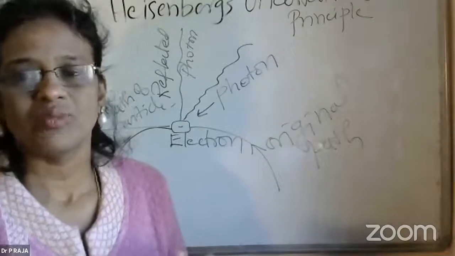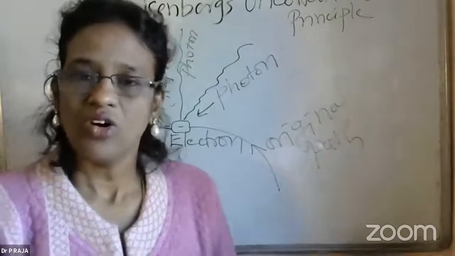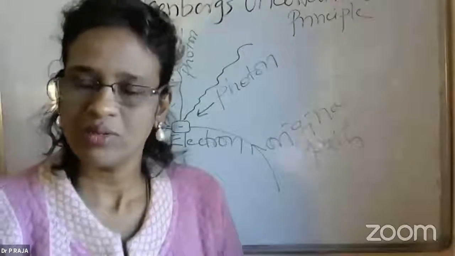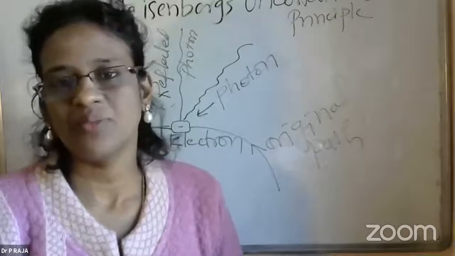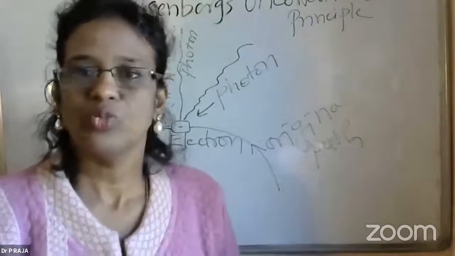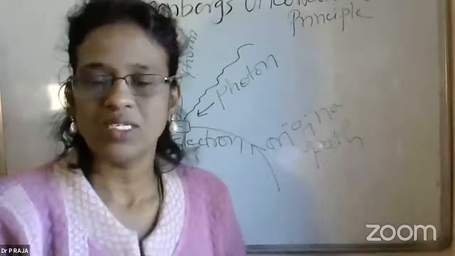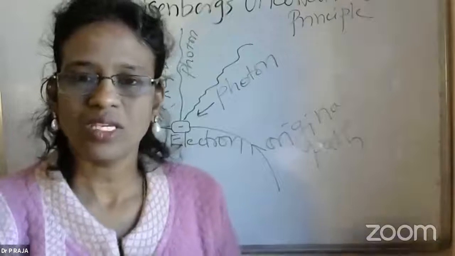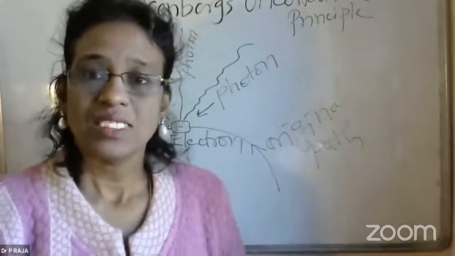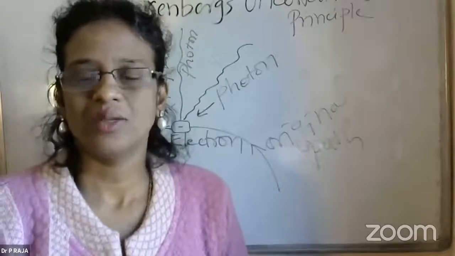It is difficult to determine the position of a particle and the momentum of the particle at the same time. If you are trying to find the position accurately, you will not be able to measure the momentum of the particle accurately. Both cannot be measured simultaneously accurately. Okay, I repeat.